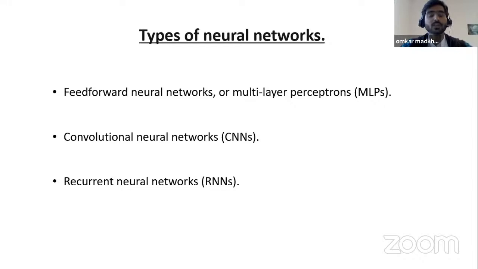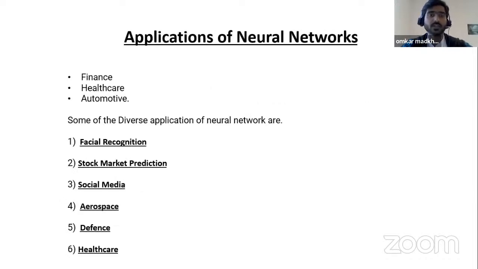As the word recurrent suggests, it predicts. So this neural network can be used in things like stock market prediction or weather forecasting.